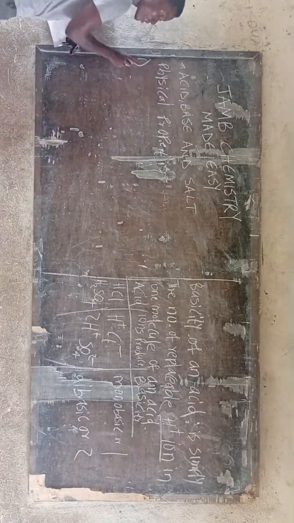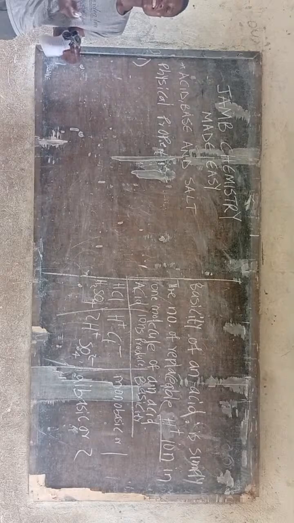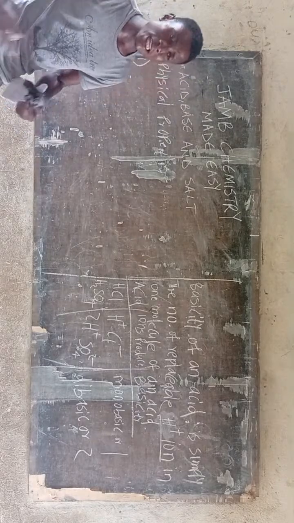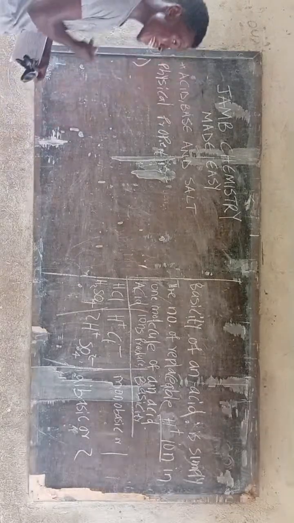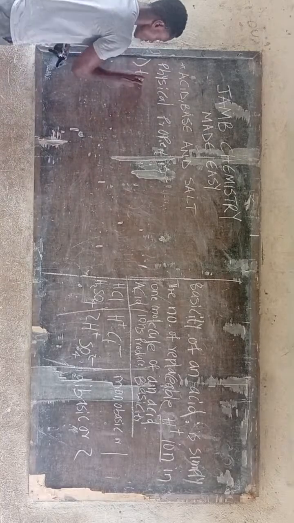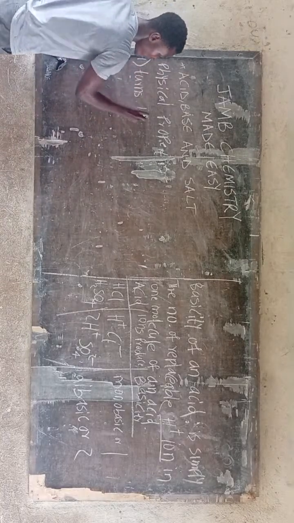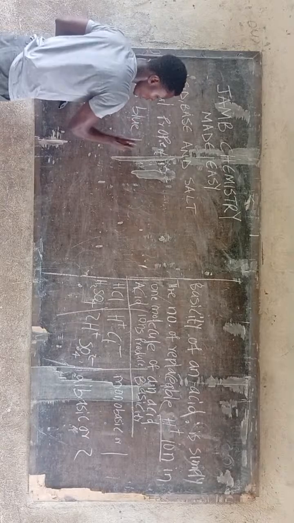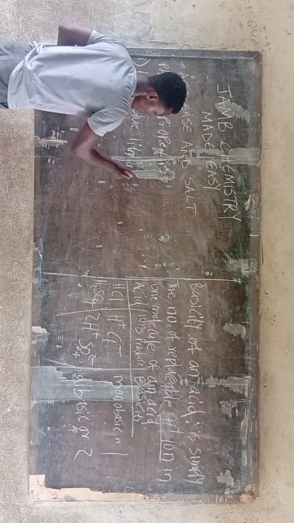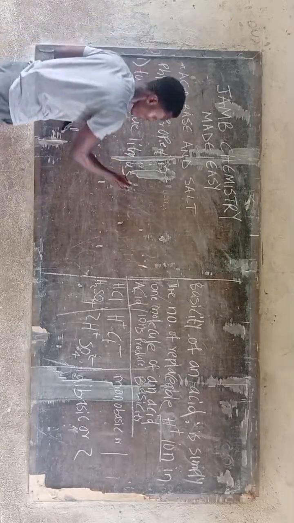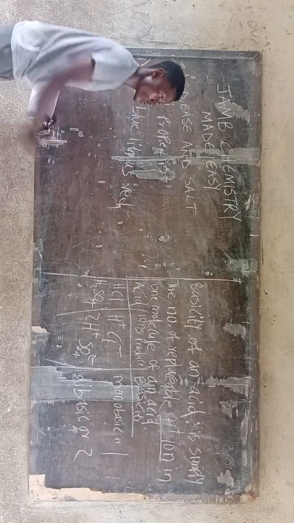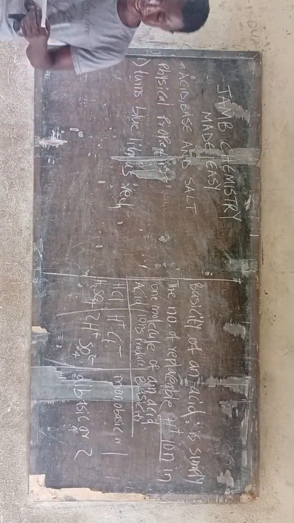So you say number one. Even though you don't know anything about acid, please just get to know this: an acid turns blue litmus paper red. That is what an acid is.